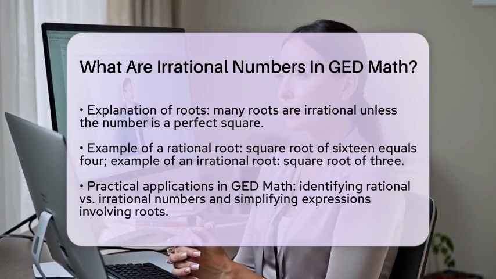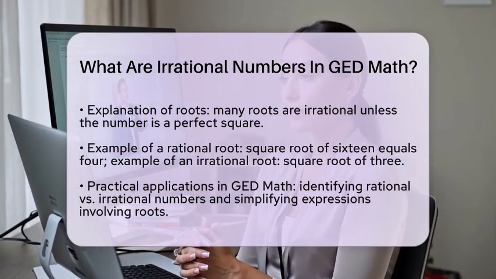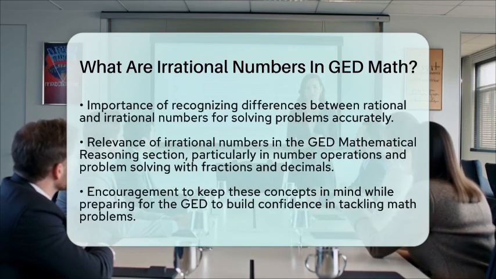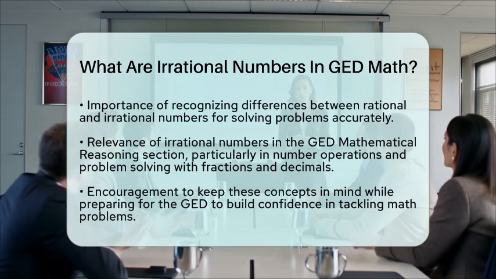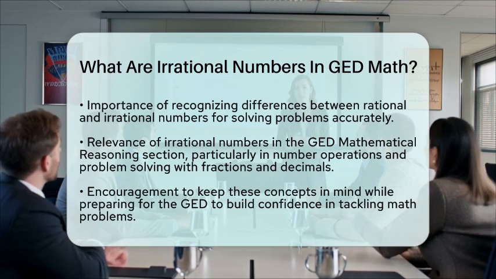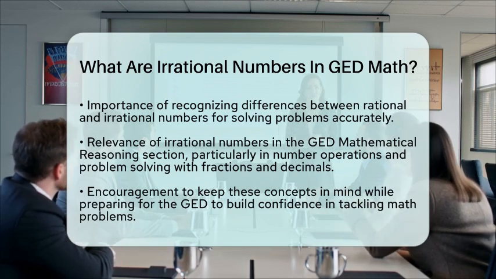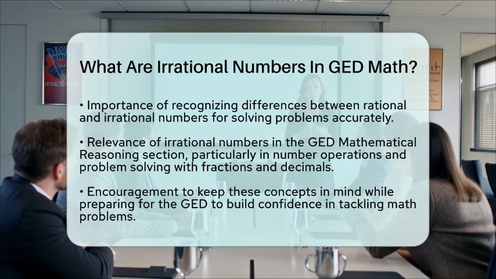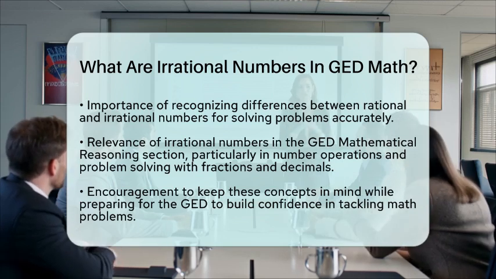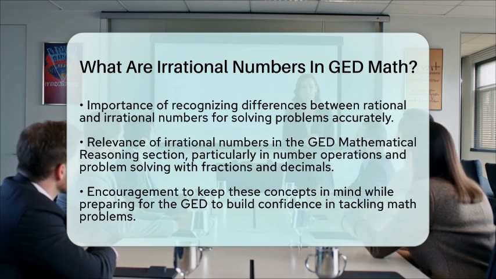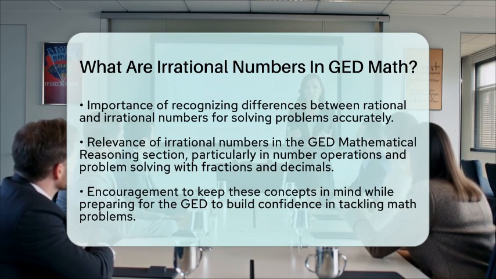In practical GED Math problems, you might be asked to identify whether a number is rational or irrational. You may also need to simplify expressions involving roots or work with decimals that represent these numbers. Recognizing the difference between rational and irrational numbers is important for solving problems accurately, especially when converting between fractions and decimals or estimating values. Understanding irrational numbers is part of the broader knowledge tested in the GED mathematical reasoning section. It is particularly relevant under number operations and problem solving with fractions and decimals.